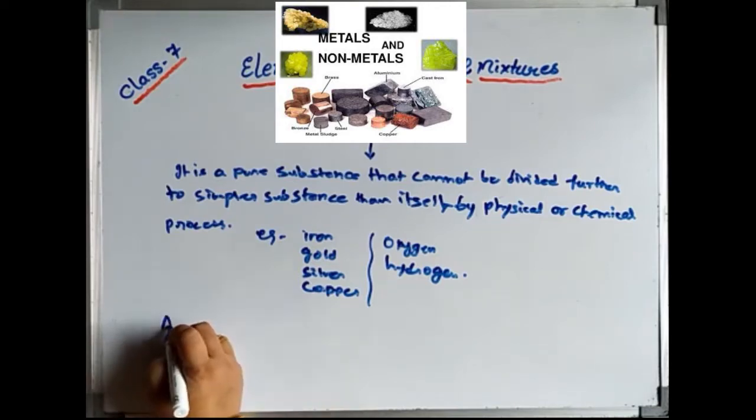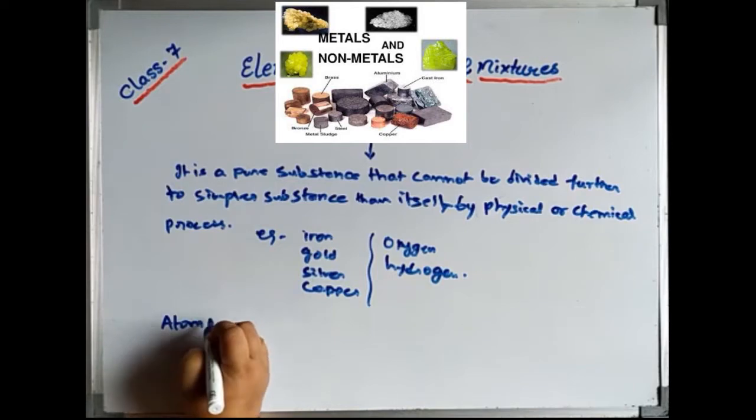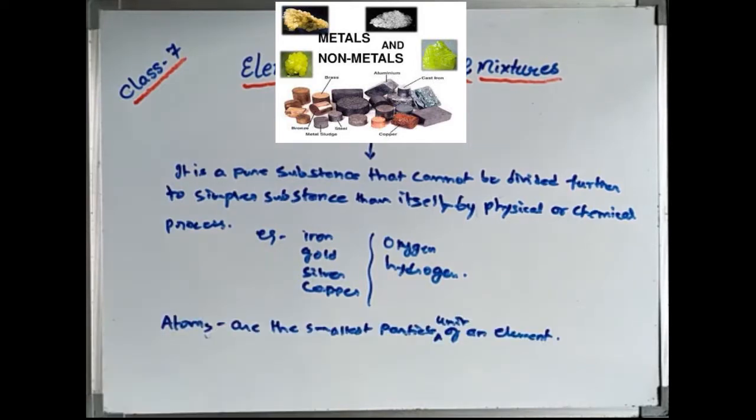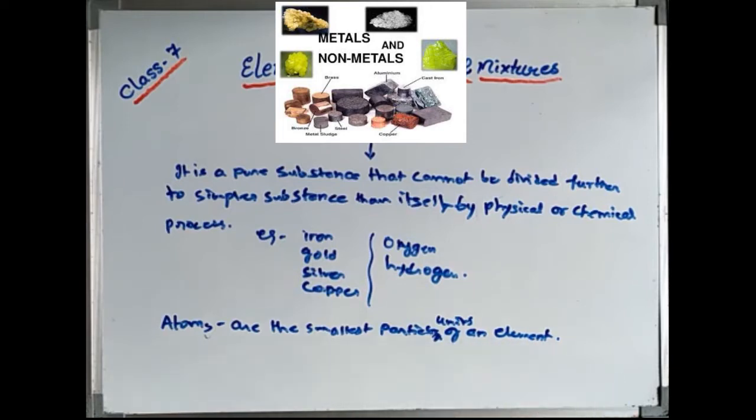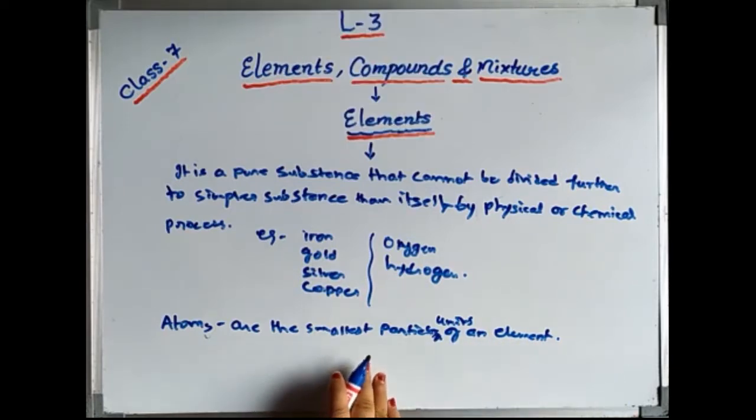An atom is the smallest particle of an element. So atoms are the smallest units, or particles, of an element. In an element, all atoms are the same, all are alike.